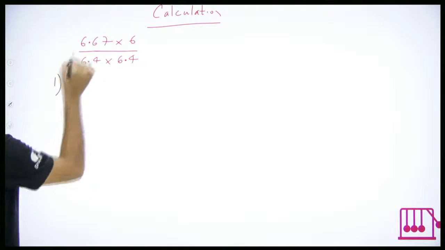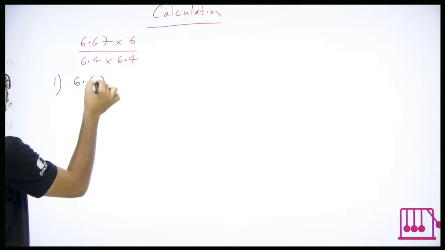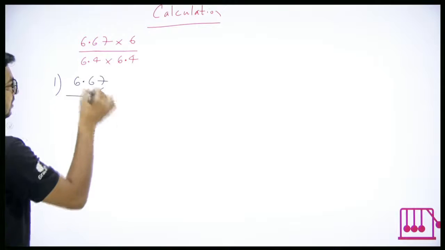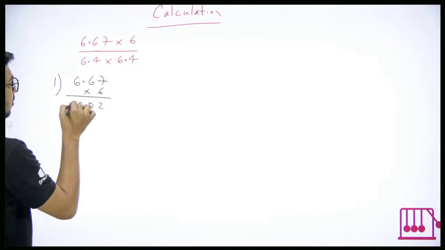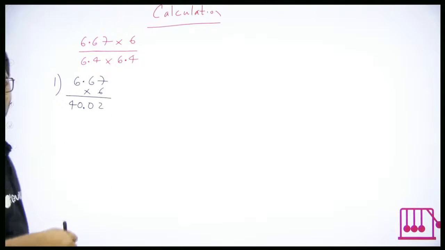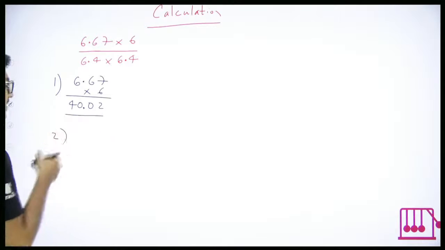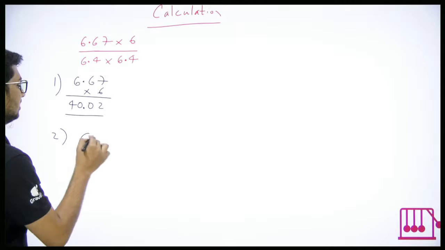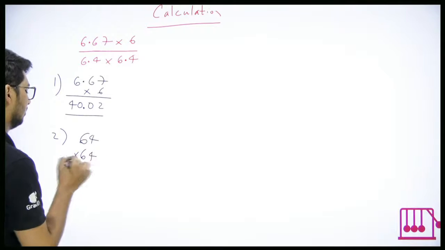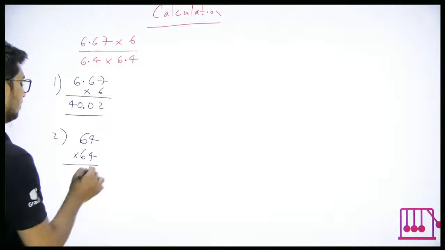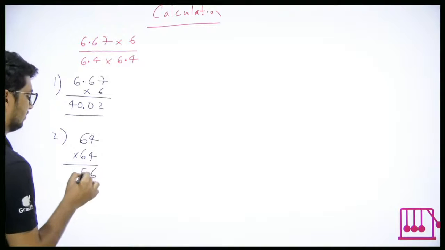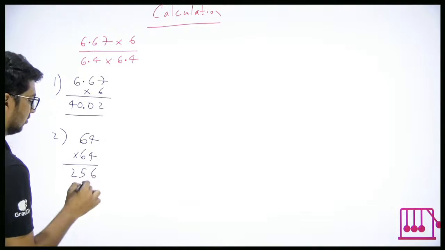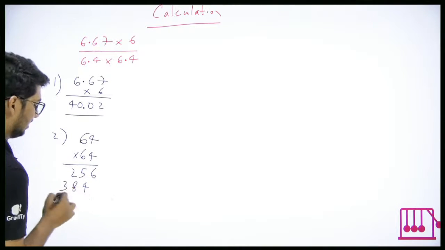The first step, let's multiply 6.67 into 6. 7 6s are 42, 4 carry 4, 40.02. That's what we will get. Second, let's multiply 6.4 and 6.4. That is 64 into 64. Multiply twice. 4 4s are 16, 1 carry 6, 4 6s are 24, 256. 6 4s are 24, 2 carry 6, 6 6s are 36, 384.